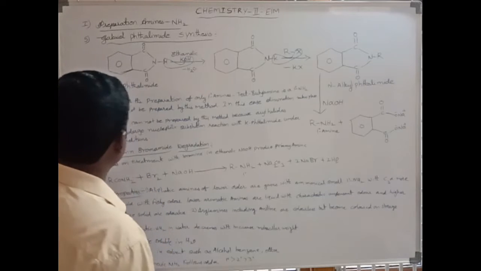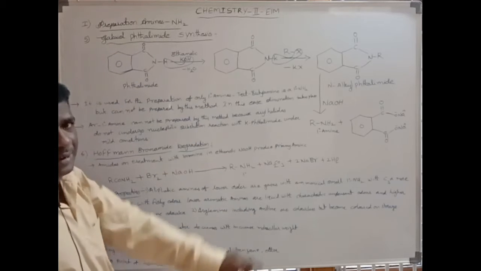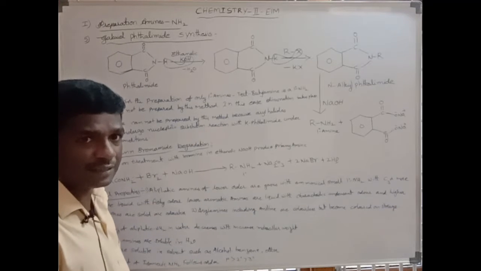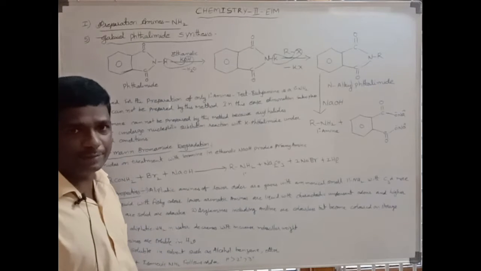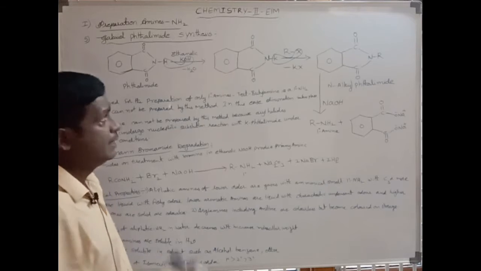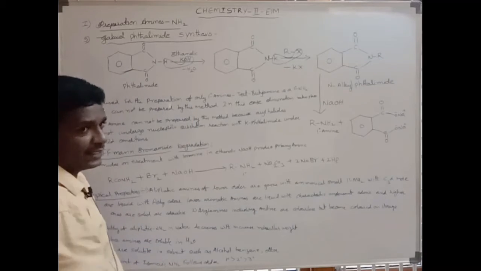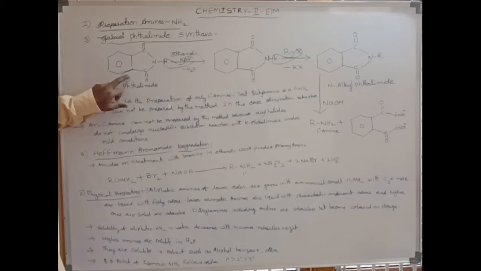The fifth one, primary amine is prepared by the Gabriel phthalimide synthesis. It is used for the preparation of primary amine. In Gabriel phthalimide synthesis, we start from phthalimide. Here the benzene is bonded with the imide group, that is also known as an imide.